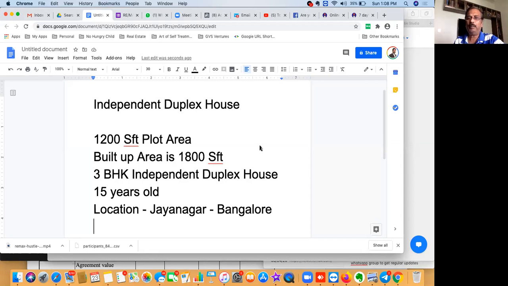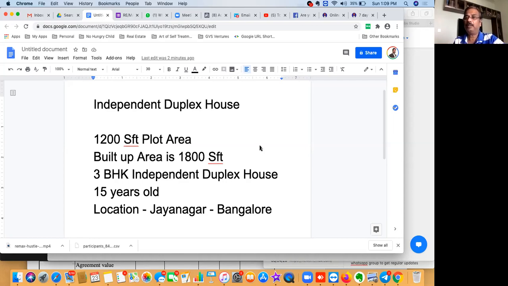Either the staircase can be inside, and if the staircase is inside, it is called a duplex house. If the staircase is outside the building, then it is called a builder floor. So we are talking about a duplex house which is a 3 BHK. On the ground floor you've got one living room, one kitchen, and one bedroom. And you climb up the stairs, you get another 2 bedrooms. Of course, bathrooms and all are added, and it is implied.